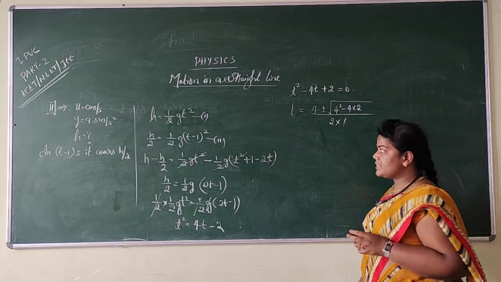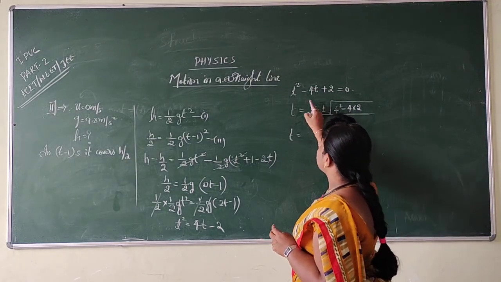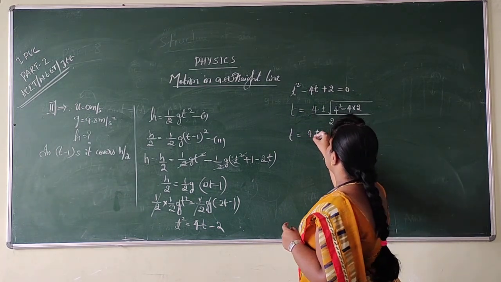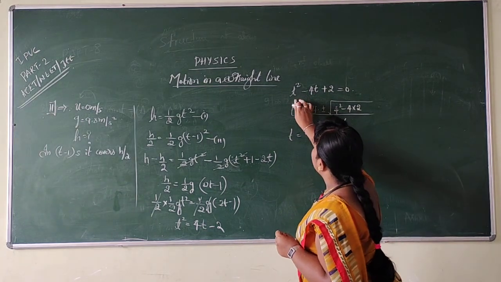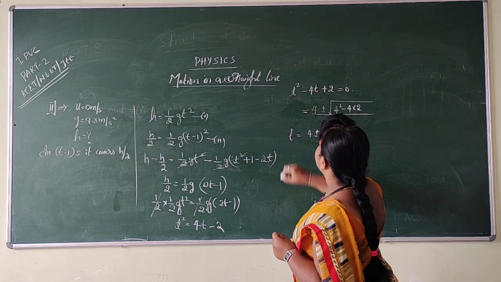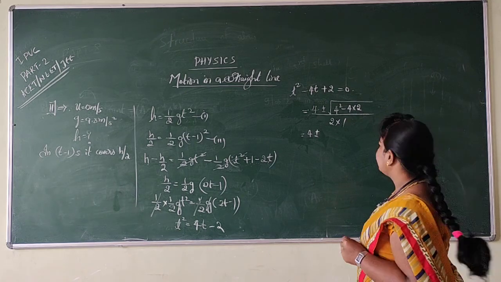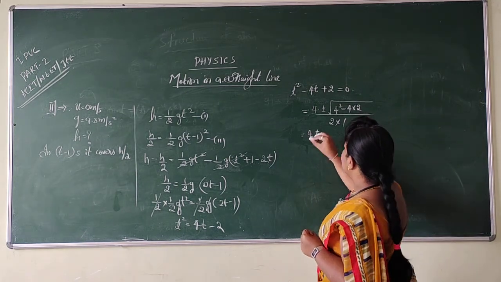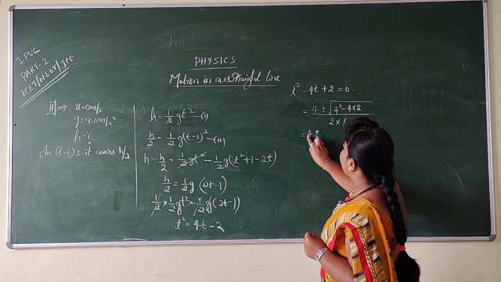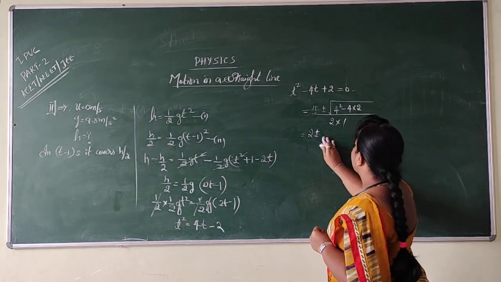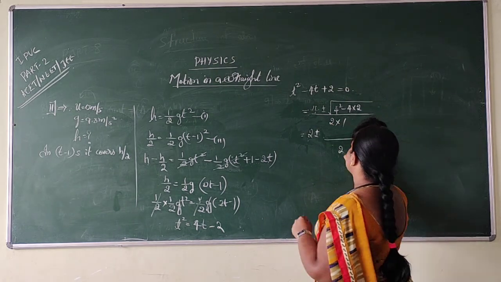So from your high school. So t is equal to minus, and minus 4 into minus becomes plus 4. So 4 plus or minus. Dear students, I am just calculating the root here, divided by 2. It means 4 by 2 is 2. I am just going to write 2 as it is.